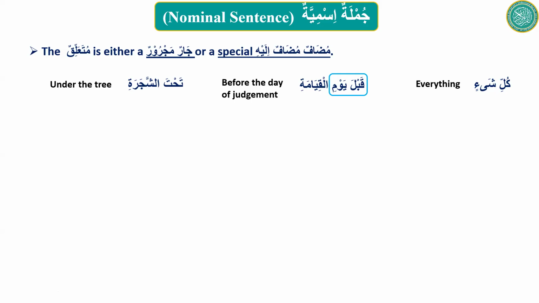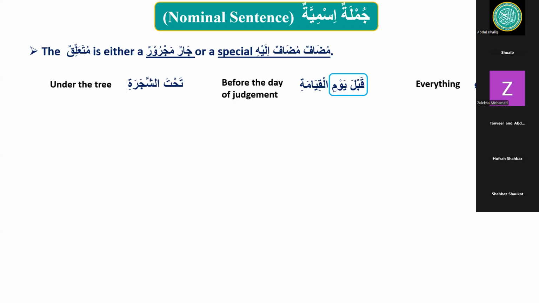So this is a mudaf ilayhi because it meets the rules of a mudaf ilayhi, but not in the real sense. It doesn't translate like a mudaf ilayhi. Therefore, this is another example of a special mudaf ilayhi. And when you see a special mudaf ilayhi in a jumla ismiya, you call it muta'alliq. Or if you see a jar majroor, then you call it muta'alliq as well. So only two categories: a jar majroor or a special mudaf ilayhi. When you see any of them in a jumla ismiya, we call them muta'alliq.